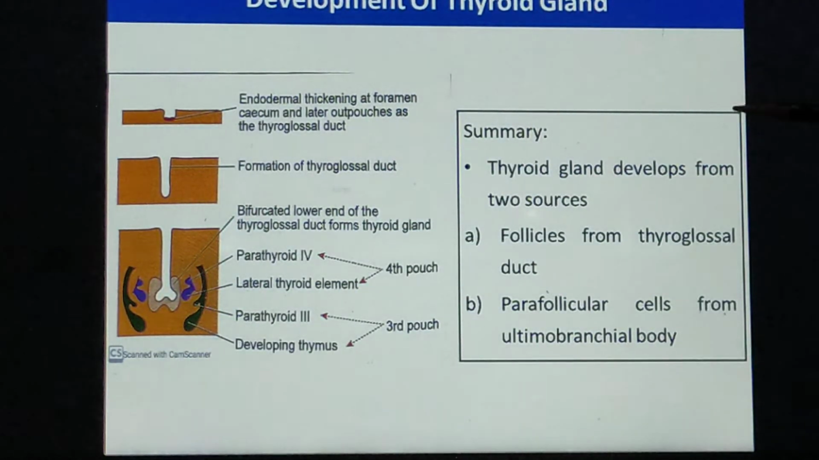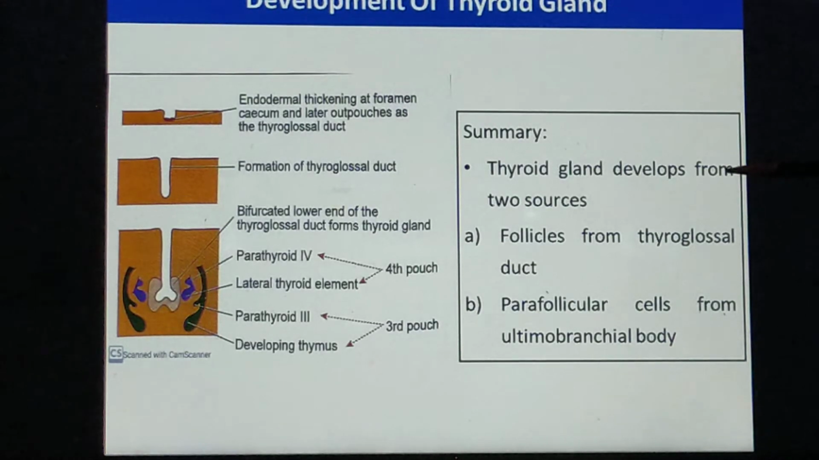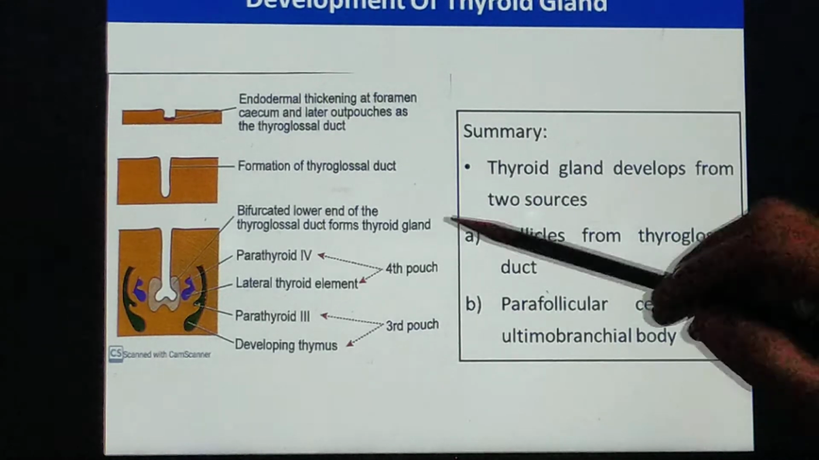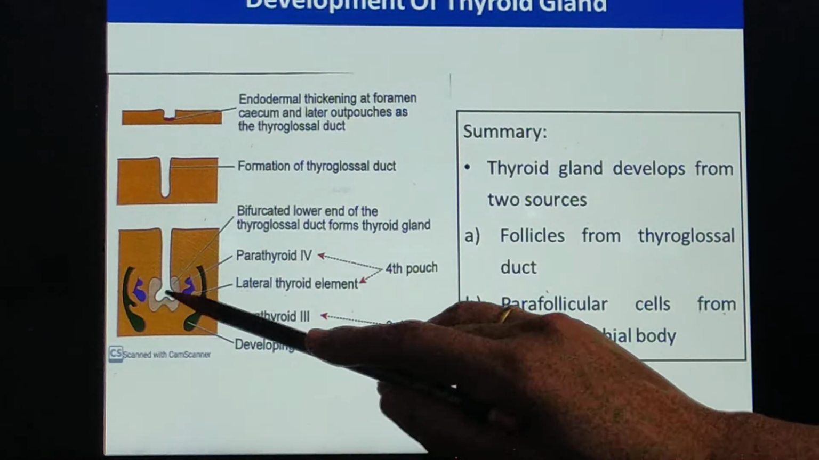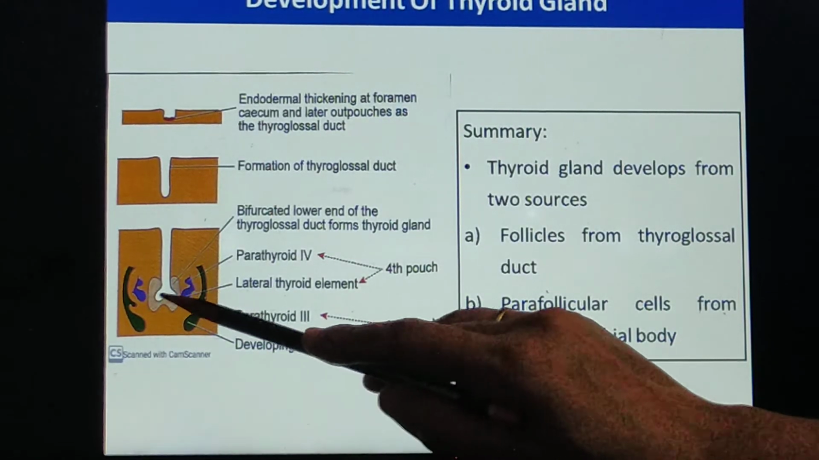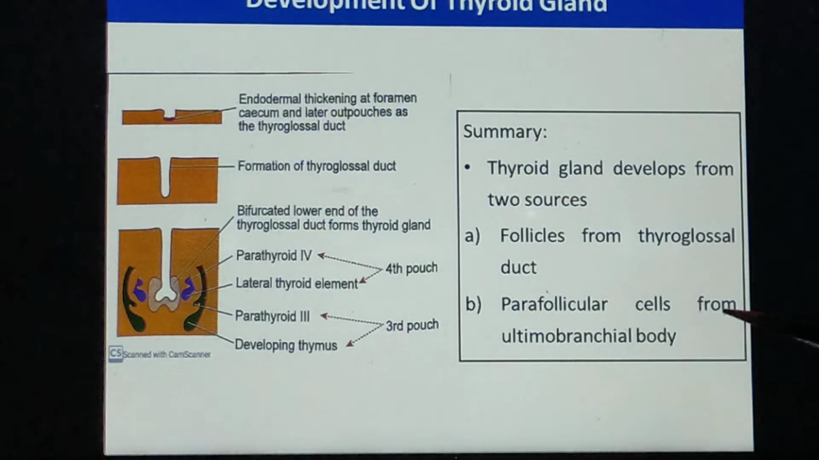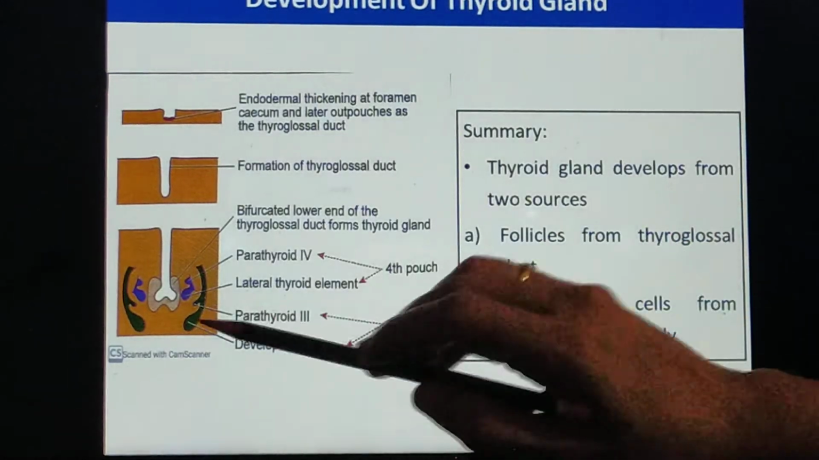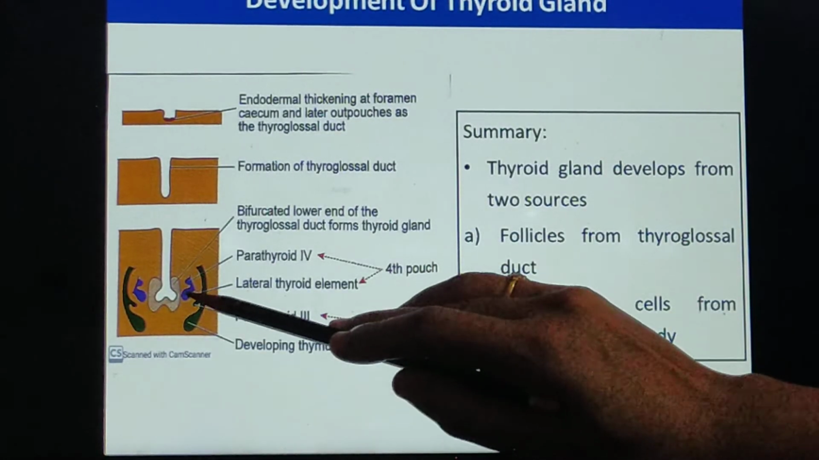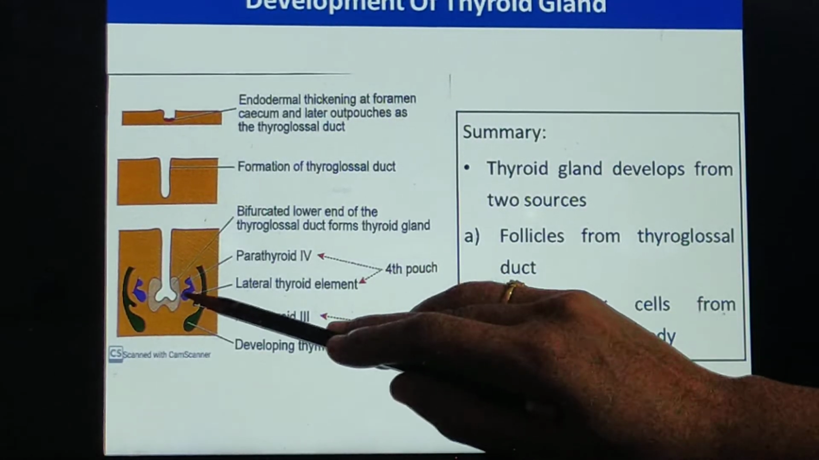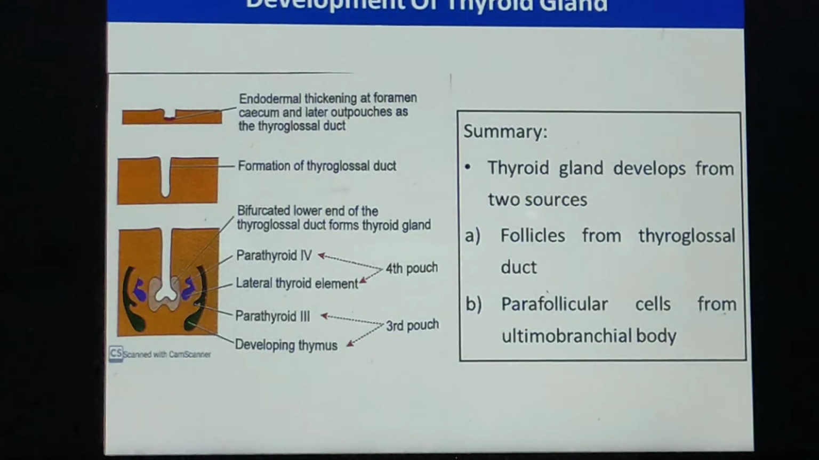So that is how, if we want to revise in summary, the thyroid gland develops from two sources. The follicles develop from the thyroglossal duct, which bifurcates to give two lobes, and that forms the different follicles, and then the parafollicular cells are formed from the lateral thyroid element, from the ultimobronchial body. Do you remember? Do you understand? So this is how the thyroid gland is developed.